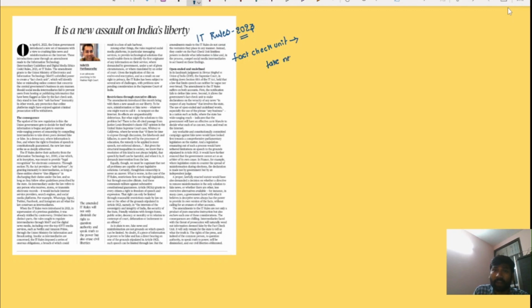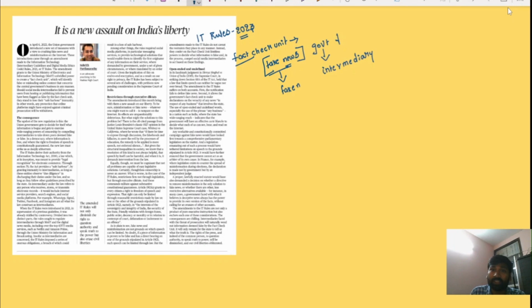If the fact check unit flags a particular piece of information as fake news, then the government will direct the intermediary to take down the information or the content which is flagged as fake news, right?